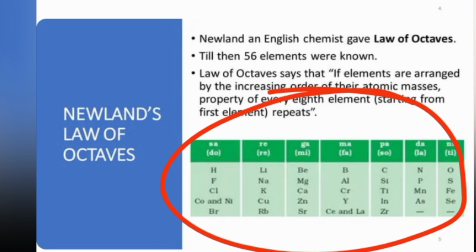It is written in Western music, do re mi fa, but in Indian music the tones are sa re ga ma pa dha ni sa. What is observed here is that the eighth note is the same as the first note: sa re ga ma pa dha ni, then sa repeats again.